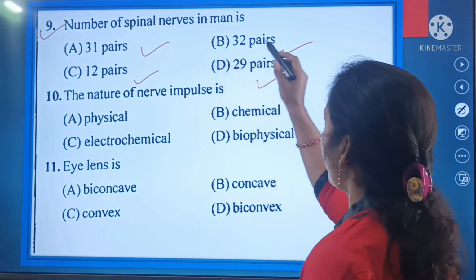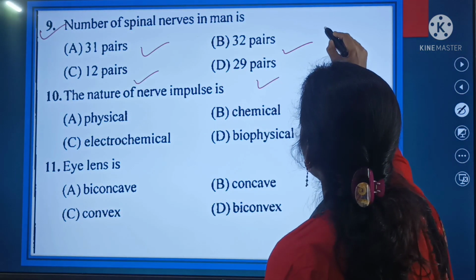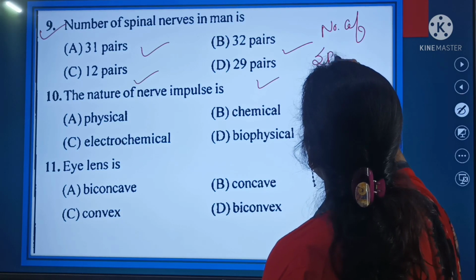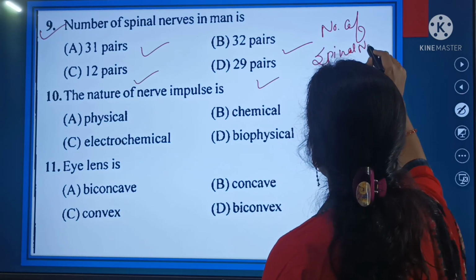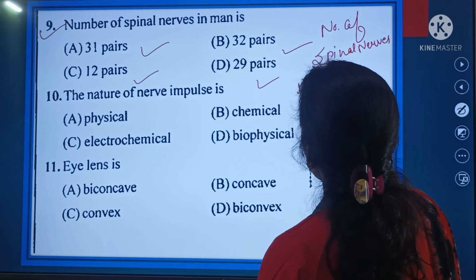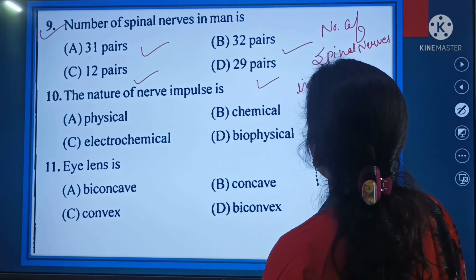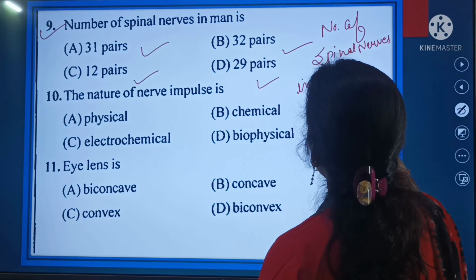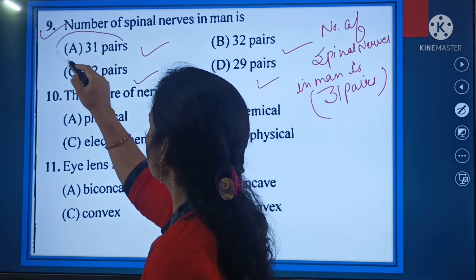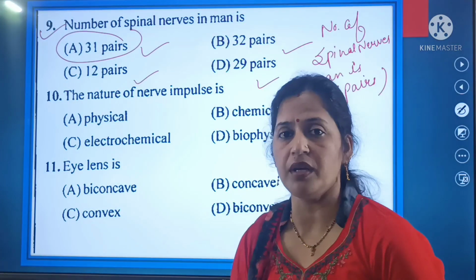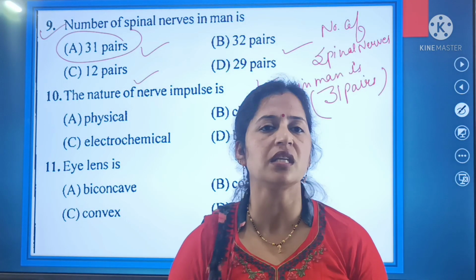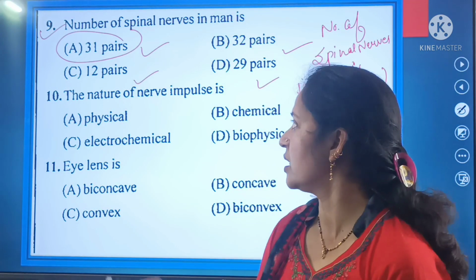So beta, the number of spinal nerves in man is 31 pairs, not 32 pairs, not 12 pairs, and even not 29 pairs, but the accurate number of the spinal nerves present in case of the man is 31 pairs.